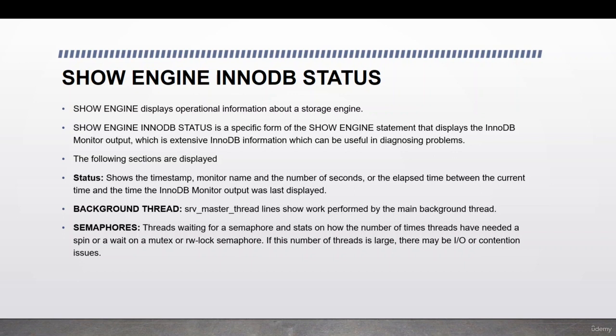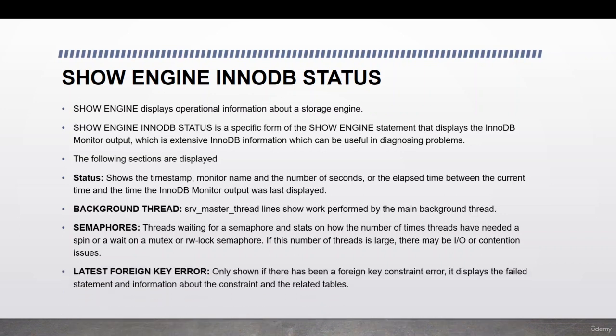Semaphores. In semaphores, we get the threads which are waiting for a semaphore, and we also get stats on the number of times threads have needed a spin or a wait on a mutex or read-write lock semaphore. If this number of threads is large, then there may be IO or contention issues because we are not able to get the read-write lock. So this portion of the InnoDB status file shows us how many times it has to wait and what the wait time was for mutex or RW lock semaphores.